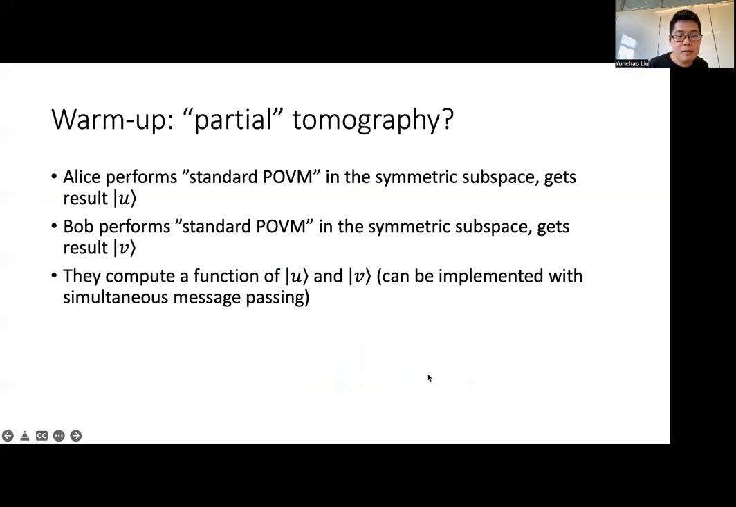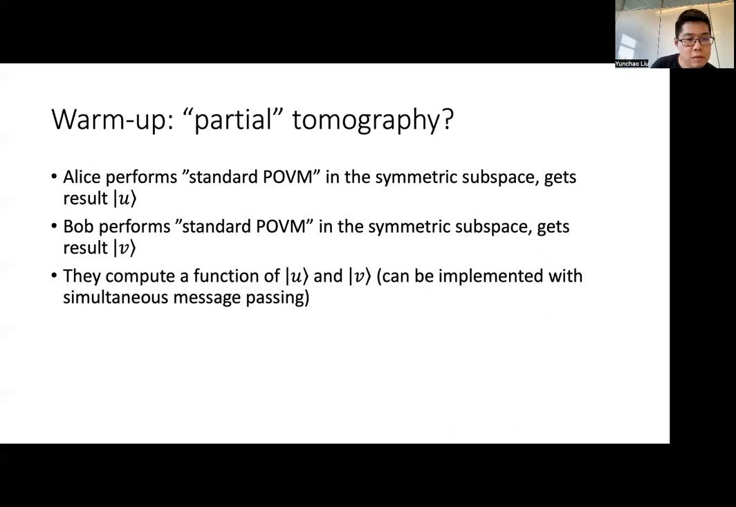So as a warm-up, let's consider a very simple algorithm using the standard POVM, which we can view as some sort of partial tomography. In particular, Alice and Bob both perform the standard POVM in the symmetric subspace and get some results U and V respectively. And next, they just compute a function of U and V. This algorithm can be implemented with simultaneous message passing, because they can send the results to a third party who can compute the function.